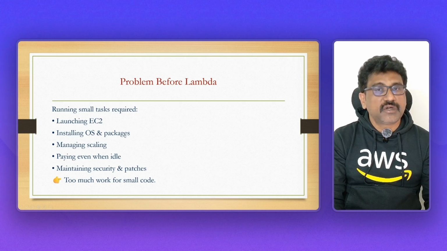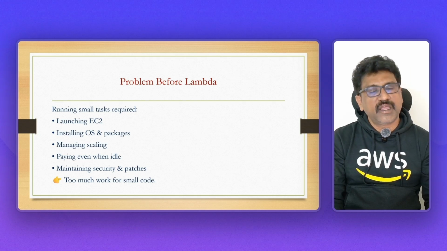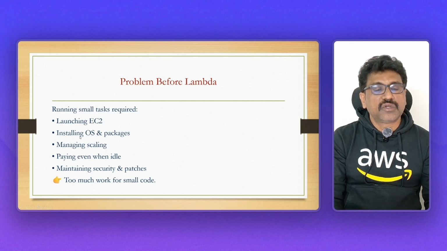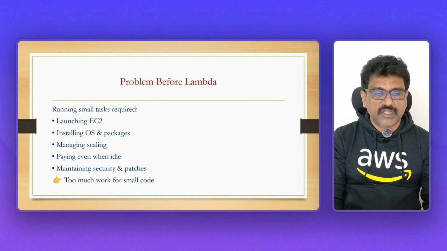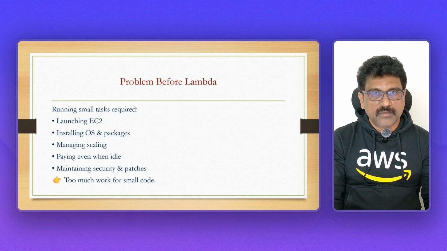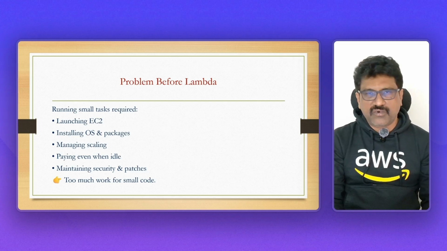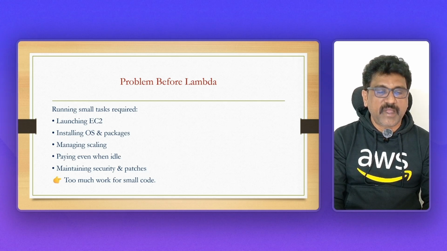OS means operating system. Without an operating system, you cannot work with any server. Even in EC2, we should install an OS. But here, there is no need to install it separately. When you are launching the EC2 instance, you can just select the operating system image. We have seen that clearly. And packages: if you want to run any Java application, you should install Java as a prerequisite. If you want to open any .NET application, you should install .NET software or whatever. Those are the prerequisites. Packages you need to install.